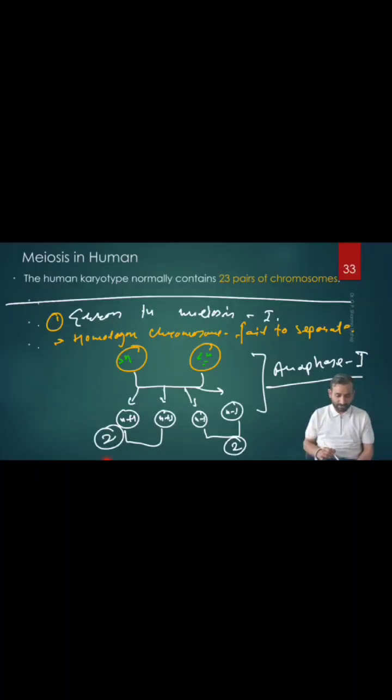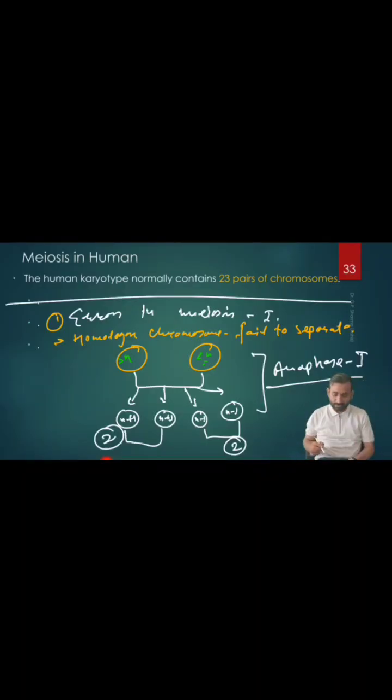But if the error occurs in meiosis 1, that means in the separation of the homologous chromosomes, which should move equally, n to one pole and n to the other pole. If the mistake occurs during this anaphase 1 separation, then one haploid cell which we get after meiosis 1 will have more than n chromosomes, and the other will have less than n chromosomes. So the result will be the same. From this one it will come n plus 1, from this one n minus 1, right?